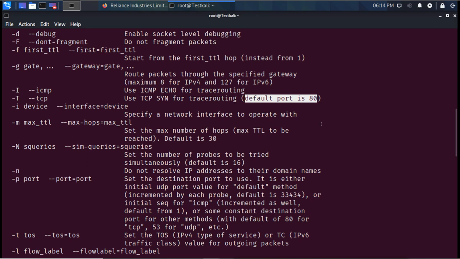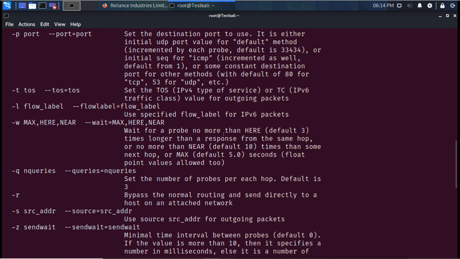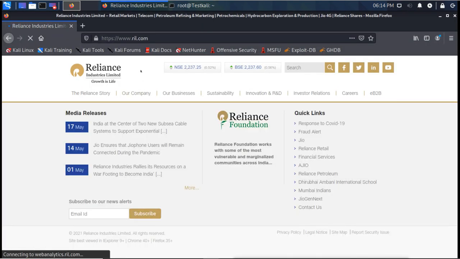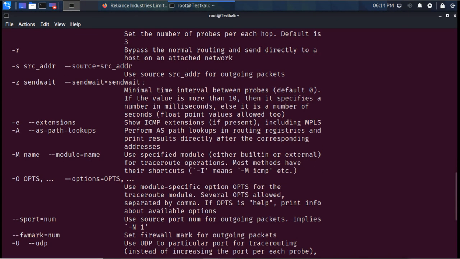So instead of sending the echo request, the traceroute will send the probe for port number 80, and on the TCP it will send the SYN request. Now this is allowed by the firewall, that is why we can see the site here. The port 80 is allowed, that is why we can see the site. So it will go through the firewall. Now it will pass the firewall because the 80 is allowed.